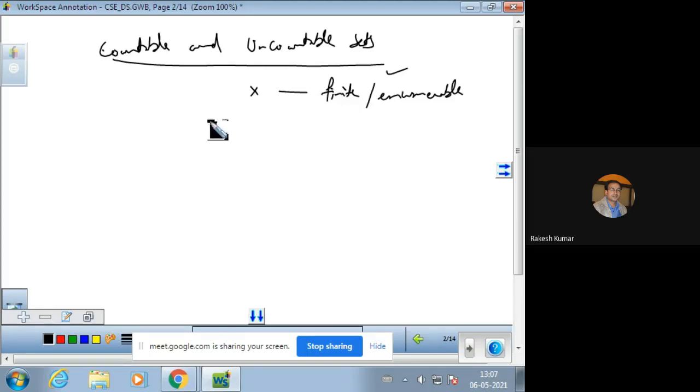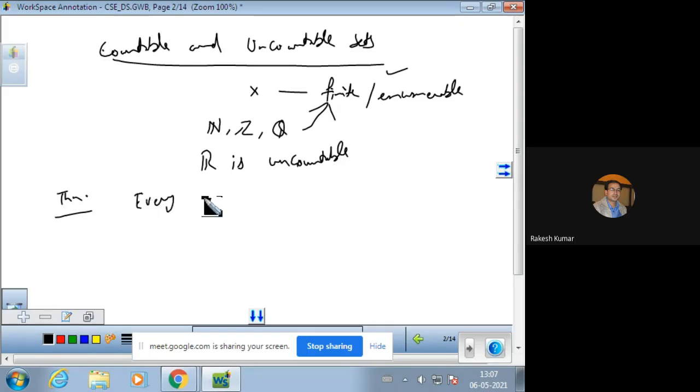Yesterday we did examples and also proved that the sets of naturals, integers, and rationals come under the category of countable sets. And today we are going to prove the result that R is uncountable. The set of reals is uncountable. But before this, we have to do a small result. The result is: every subset of a countable set is countable.